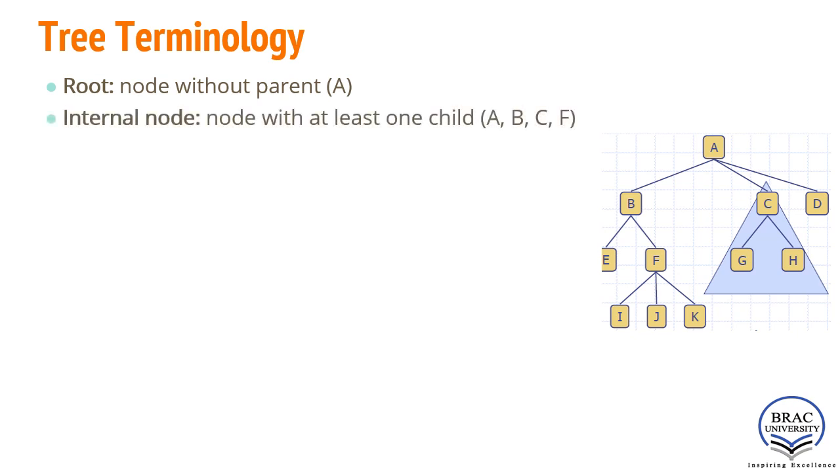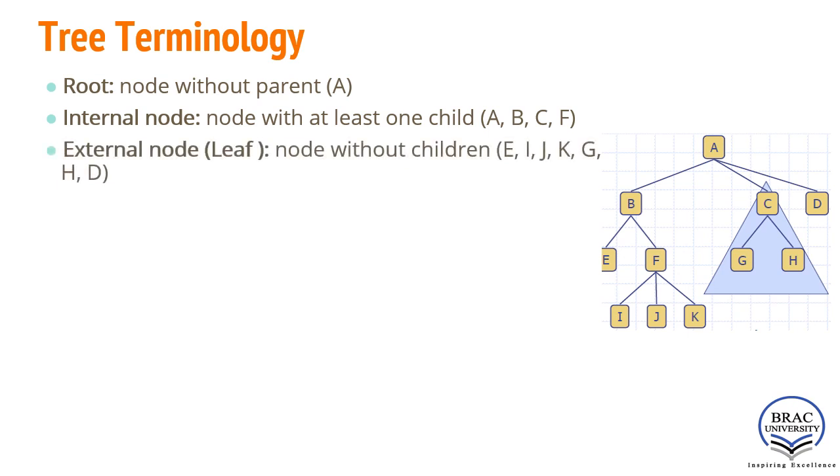Second one is internal node. Internal nodes are those nodes which have at least one child. For example, in this tree data structure, what are the internal nodes? The internal nodes include A, because A has three children, and B, C, but D is not an internal node because D doesn't have any child.